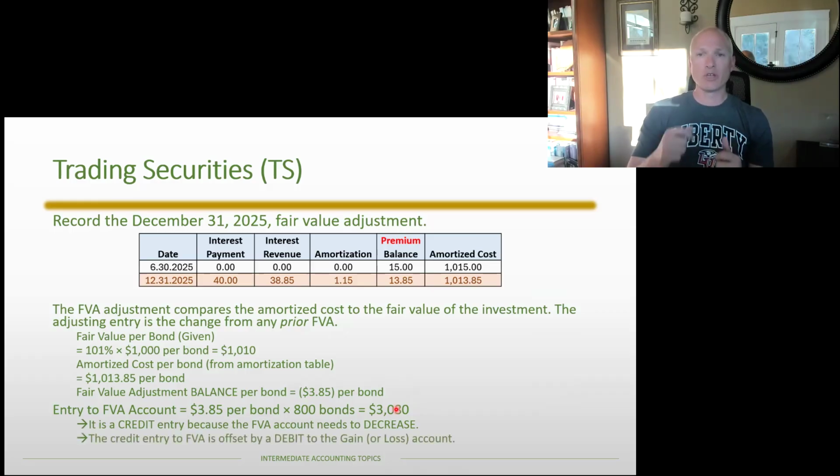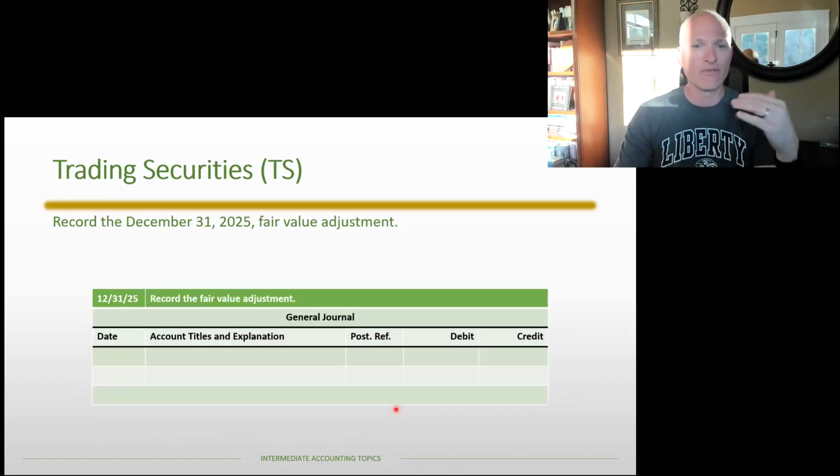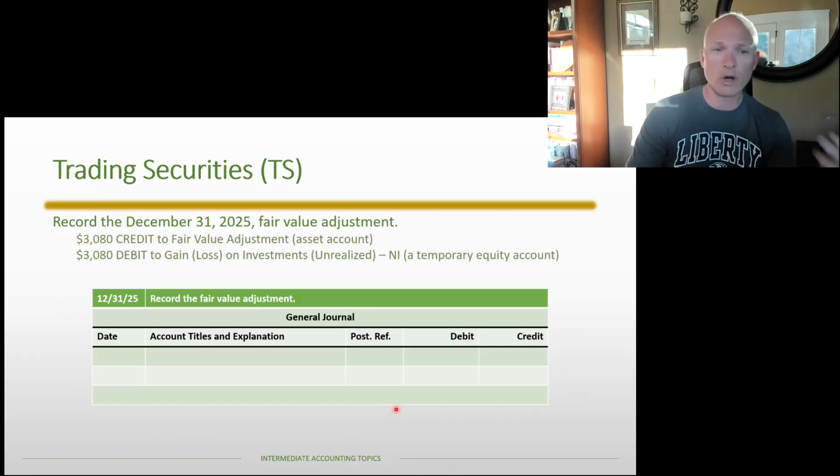That credit is going to be offset by a debit to a gain or a loss account. I know it's a new one. When we get to the next slide, we will talk about that account. So again, the fair value adjustment on December 31st, 2025, we're going to be crediting the fair value adjustment account, and we're going to debit this gain or loss on investments, unrealized net income account.